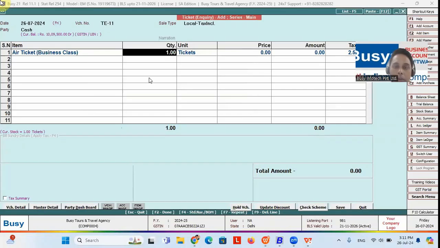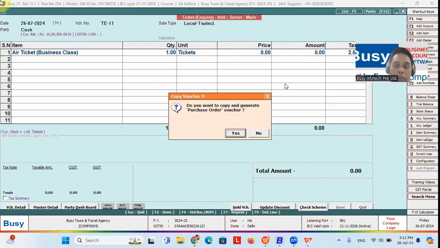So quantity by default comes here as one. If you want, you can change the quantity to 2 tickets also. Now you can see, if you save this as an inquiry, you no need to place any kind of pricing over here about the ticket. This is an inquiry, you are just recording the inquiry that has come from the customer end at your company.